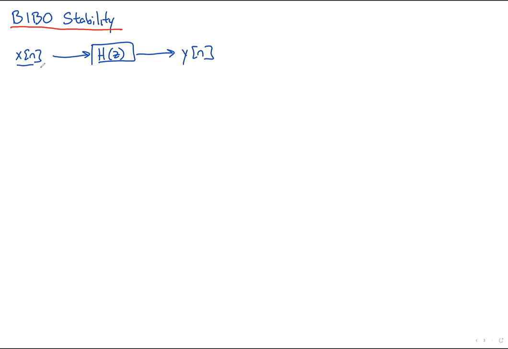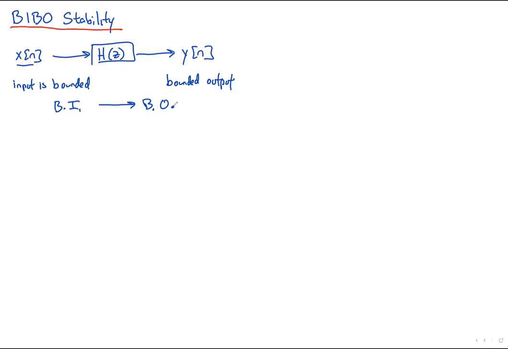infinity. So what BIBO stability is saying is that if our input is bounded, could be bounded by a lot, but it doesn't go up to infinity or down to negative infinity, and every single possible bounded input guarantees a bounded non-infinite output, then we call it BIBO stable. So it's literally bounded input gives you a bounded output. And that's where the name comes from.